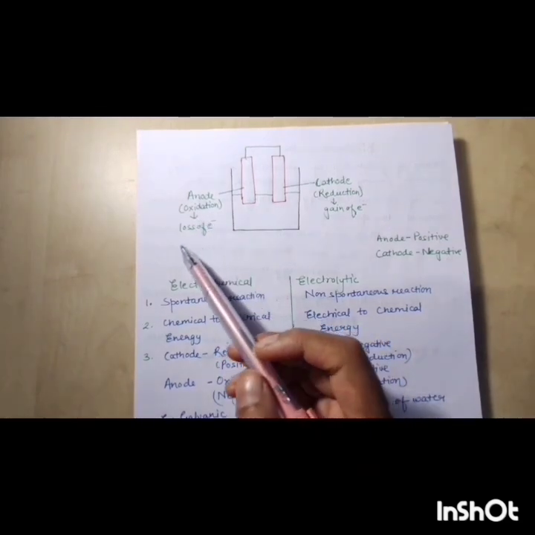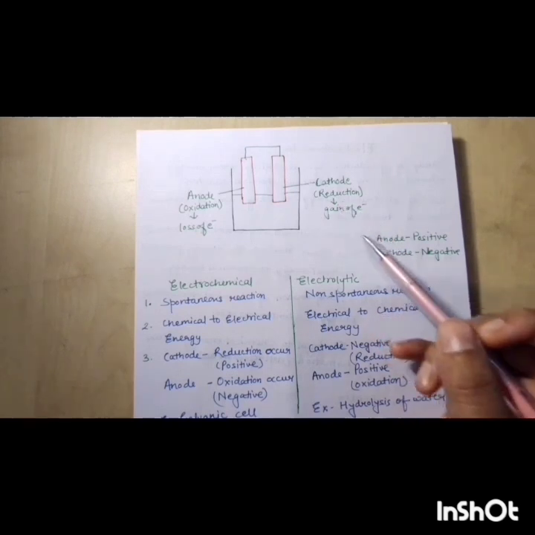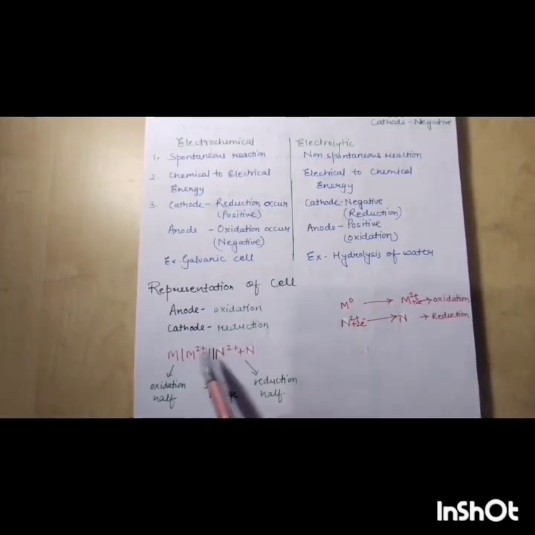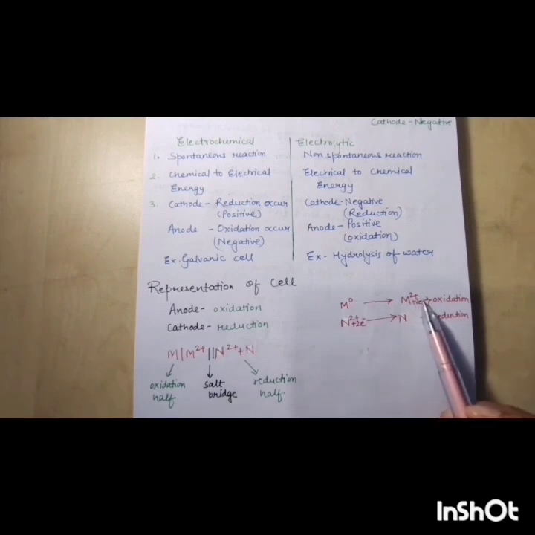Now how do we represent a particular electrochemical cell? At the anode, oxidation takes place, that is loss of electron, and at the cathode reduction takes place, that is gain of electron. Oxidation is represented by metal M losing 2 electrons, so it becomes M2 positive.